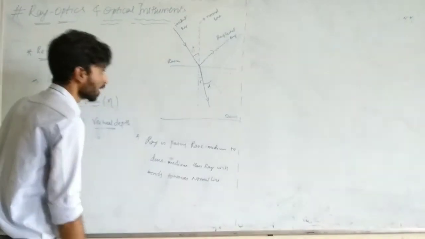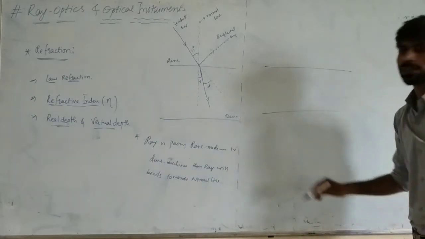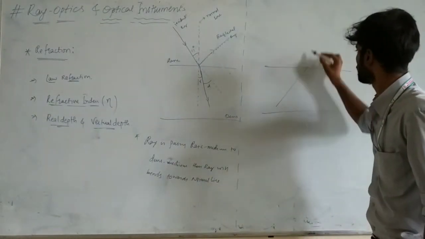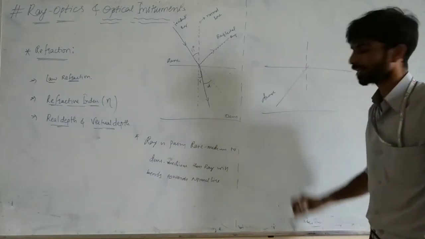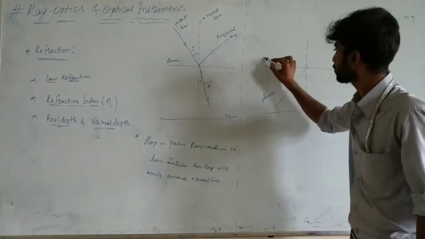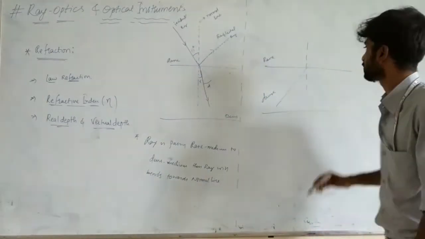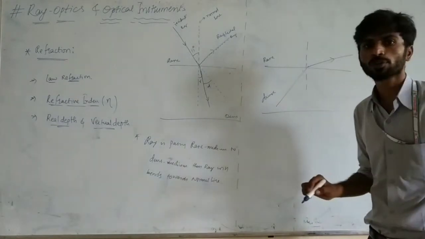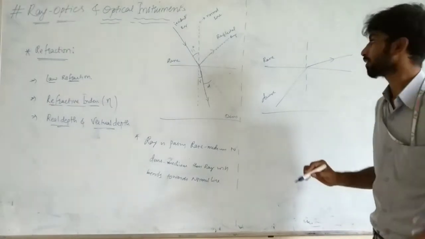Next one is if the light is passing from denser medium to rarer medium, then it bends away from the normal.